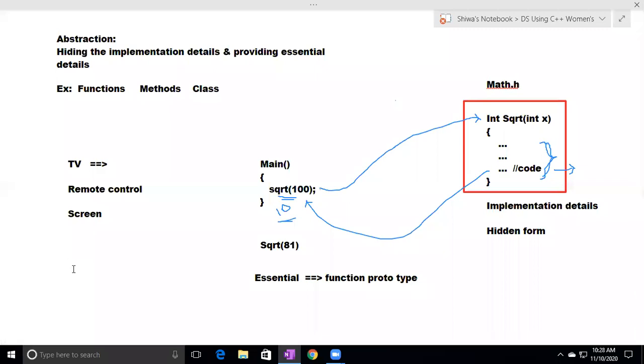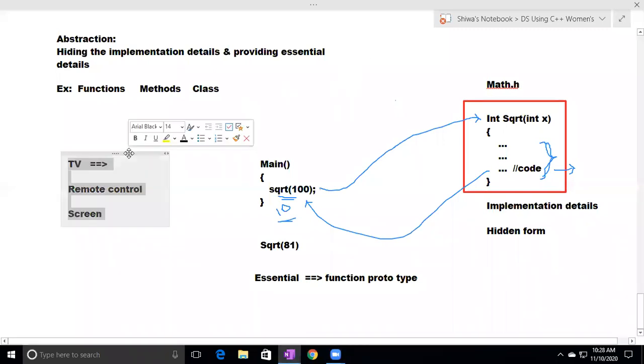Internally, so many electronic circuits are there. A picture tube is there. All those are in hidden form. Those are non-essential things to the user, so they are in hidden form. The screen is an essential thing; it is given outside. The remote control is an essential thing; it is given outside. That's it. With the help of the remote control, you can operate the TV.